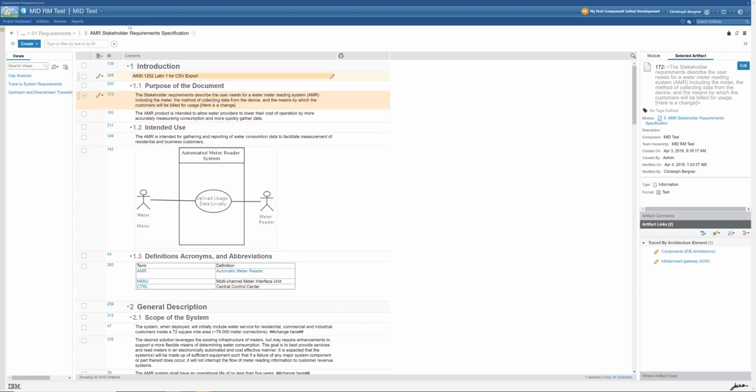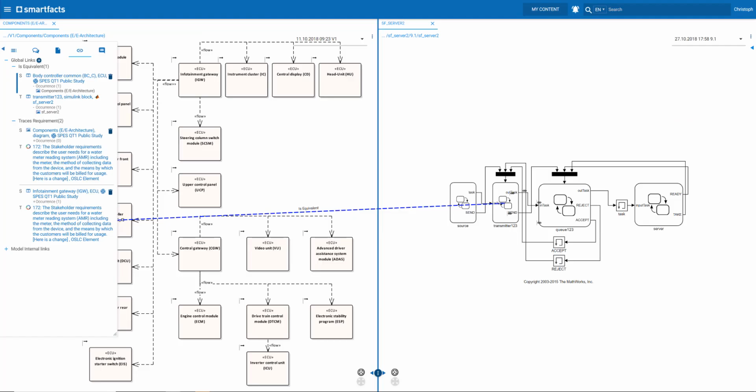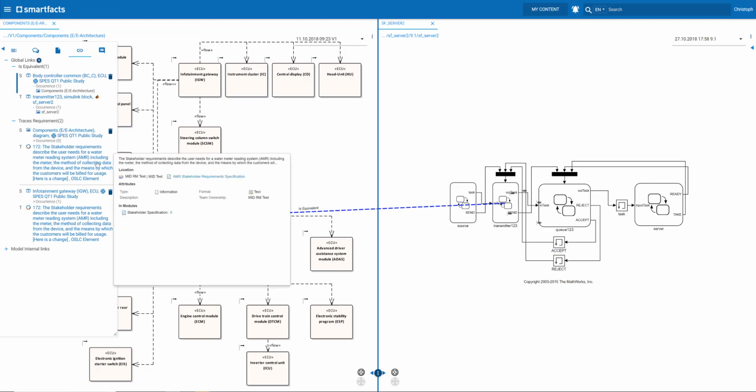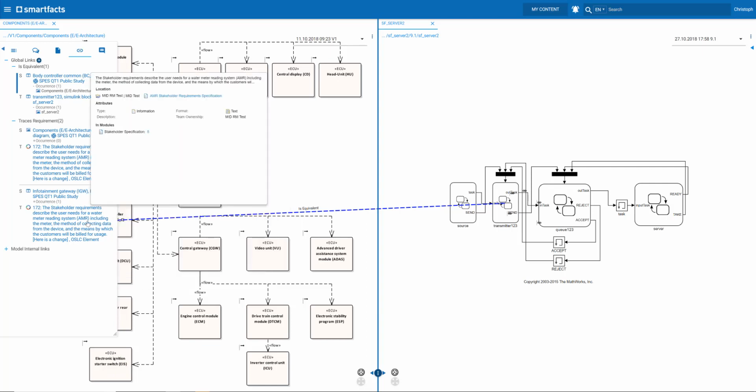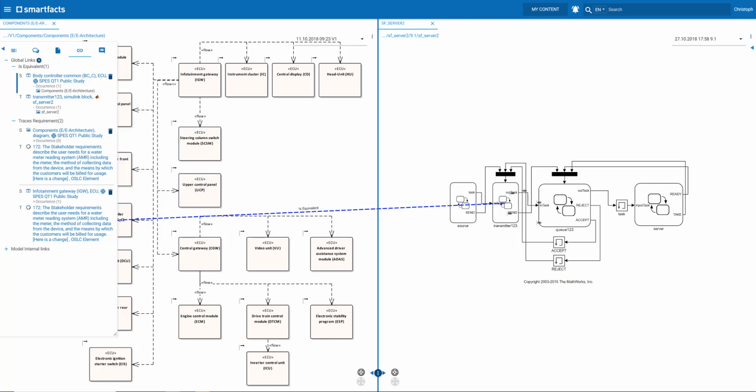Here's the delegated UI, and if we do a rich hover in smartfacts, then we get the delegated UI from DOORS Next, and so we can consume the requirement right in smartfacts. Okay, but you'll say, well, that's not what we want. We want to do link building between Enterprise Architect and DOORS Next. So why do you show us delegated UIs in smartfacts? So yeah, let's have a look.